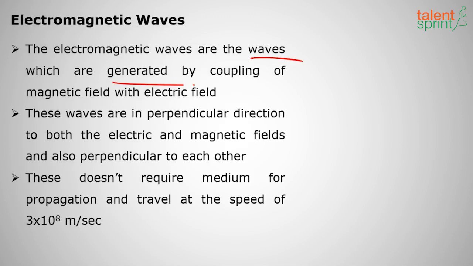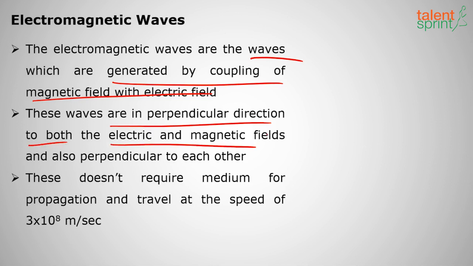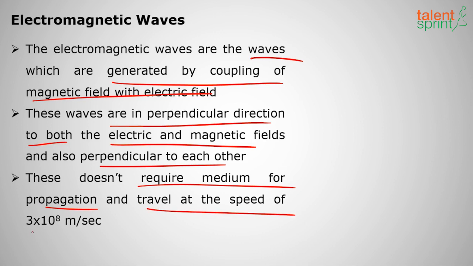These are the waves which are generated by coupling of both magnetic field and electric field. And these waves are in perpendicular direction to both the electric field as well as magnetic fields, and also perpendicular to each other. Okay, so electric and magnetic fields are perpendicular, as well as the waves are also perpendicular to electric and magnetic fields, and they don't require any medium like sound waves. Okay, sound waves require a medium, but electromagnetic waves don't require a medium. Example, light waves, and they travel at the speed of 3 into 10 power 8 meter per second.